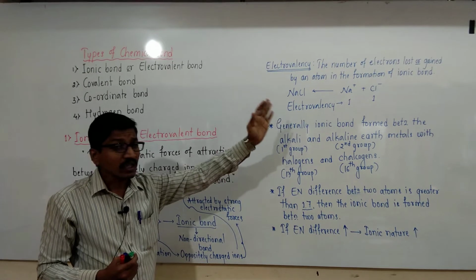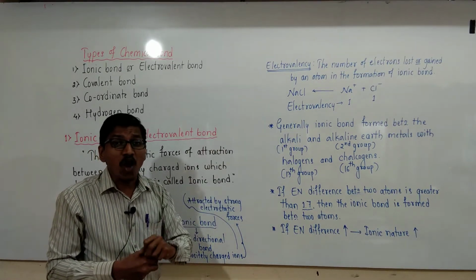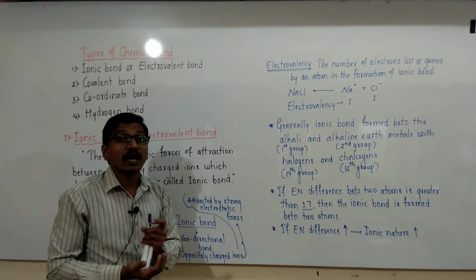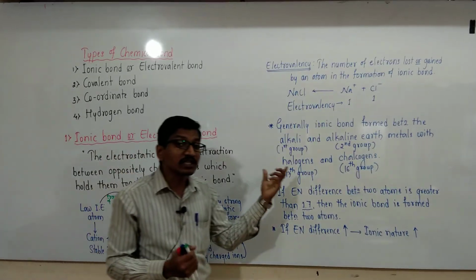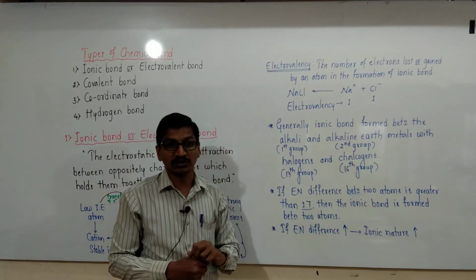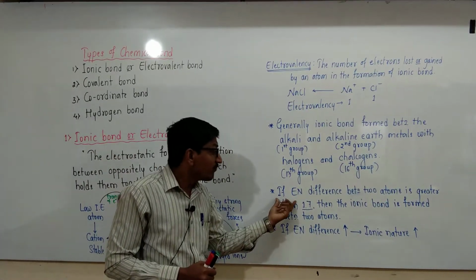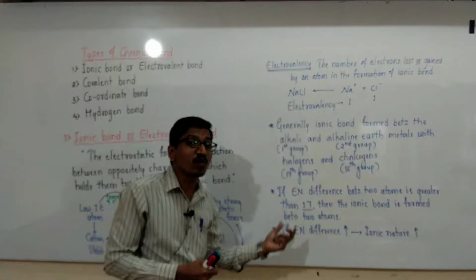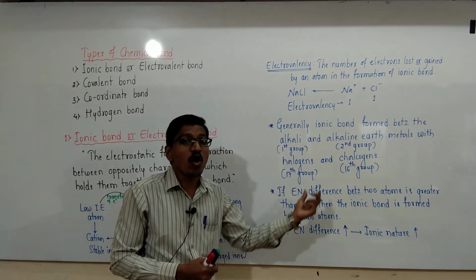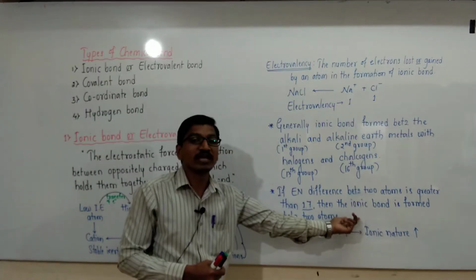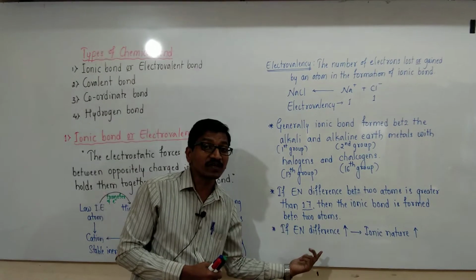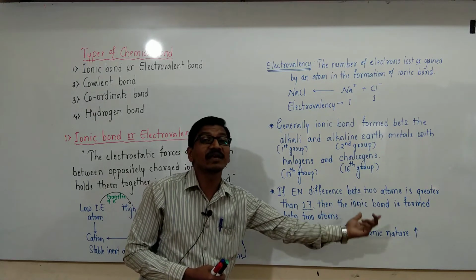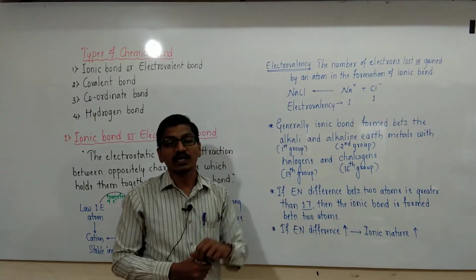Generally, ionic bonds are formed between alkali and alkaline earth metals with halogens and chalcogens. And if the electronegativity difference between two atoms is greater than 1.7, then the bond formed between the two atoms is called an ionic bond. If the electronegativity difference increases, then their ionic character also increases.